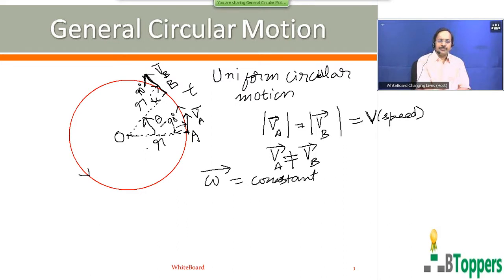So therefore, in uniform circular motion, angular velocity is constant because the particle undergoes equal angular displacements in successive equal intervals of time when it moves in the circular path with uniform speed. So in uniform circular motion, in the simpler way, the magnitude of angular velocity or angular speed can be written as theta by t. Theta is expressed in radian, time is expressed in seconds. So this can be written as radian per second.